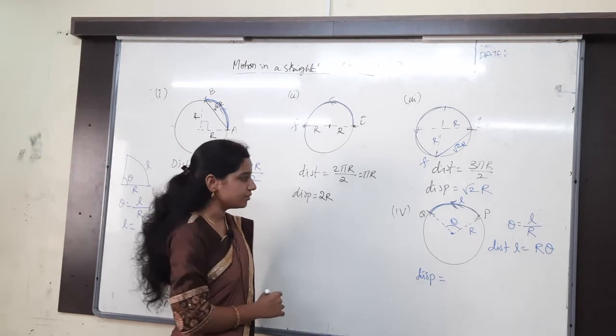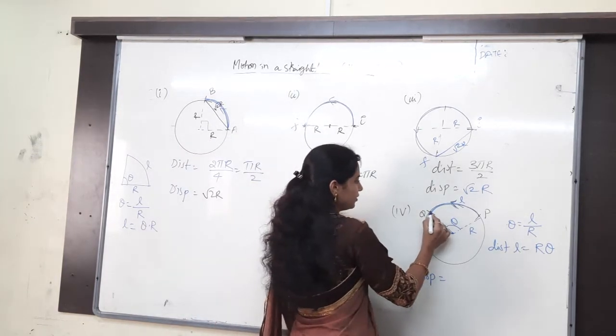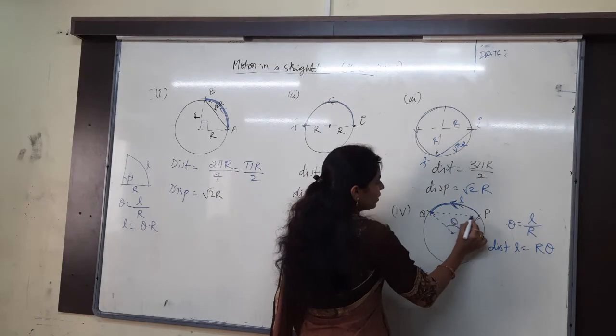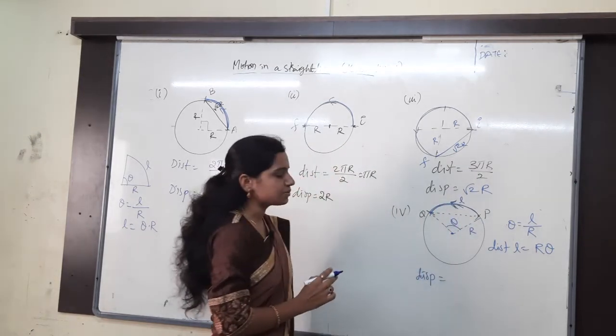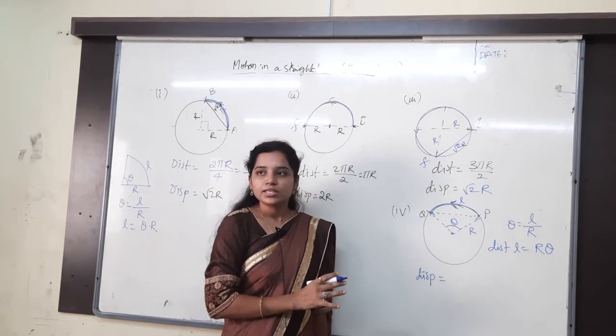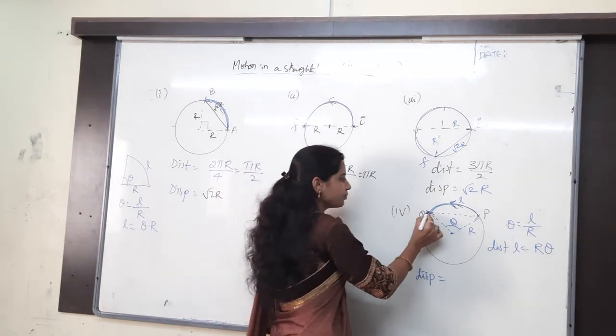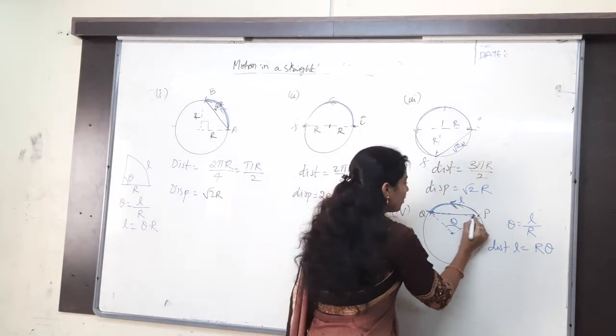Sin square theta by 2. Let's check that. Yes, that's very good. So here I will draw. What is the displacement? I said final position minus initial position. This is the final position. Q is the final position minus initial position.